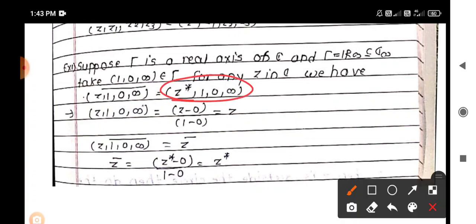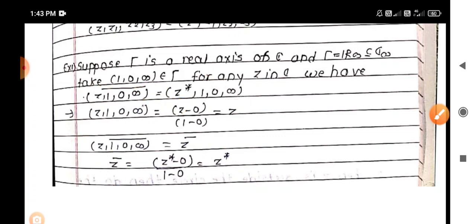Again, using that condition we obtain Z star minus 0 into 1 minus infinity, we remove the infinity term, divided by 1 minus 0 into Z star minus infinity. The infinity term is removed. What about the calculation? This part is Z star. So Z bar is equal to Z star. So under that mapping, gamma is the real axis of C and it is defined on C infinity. It takes the 1, 0, infinity points in C. We have that the symmetry holds for Z star equals Z bar.